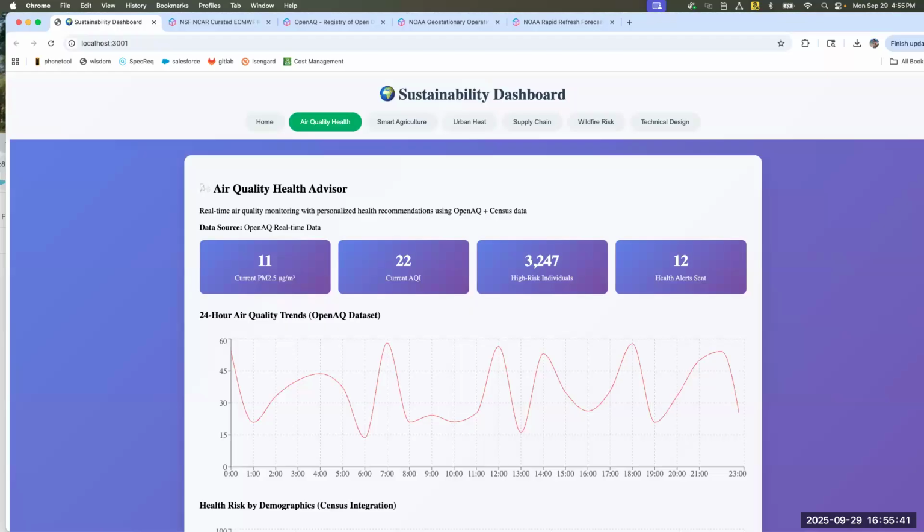So let's start off with the air quality solution using the real OpenAQ data. This combines the global air quality measurements with census demographics for a personalized health recommendation.